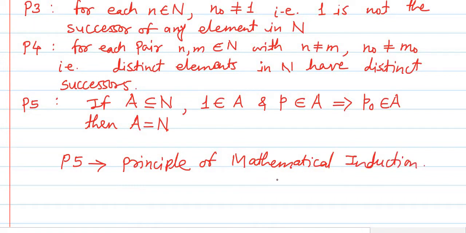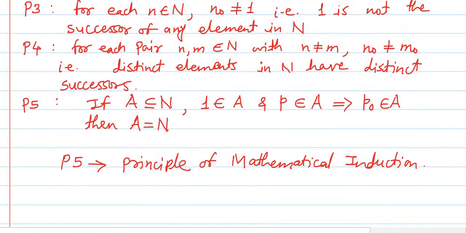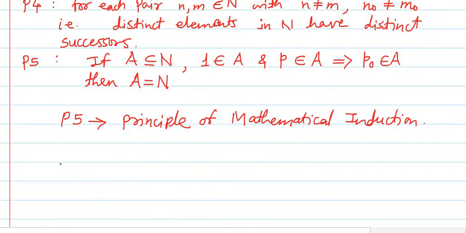Therefore, by mathematical induction, it follows that every non-empty subset of natural numbers has a first element. By the first element we mean the smallest element.